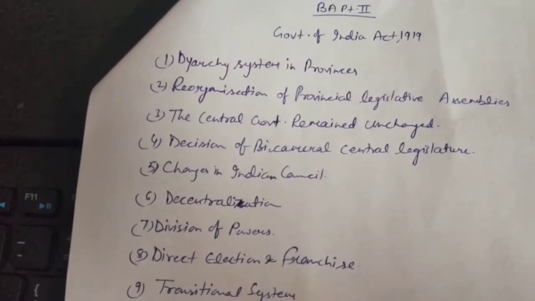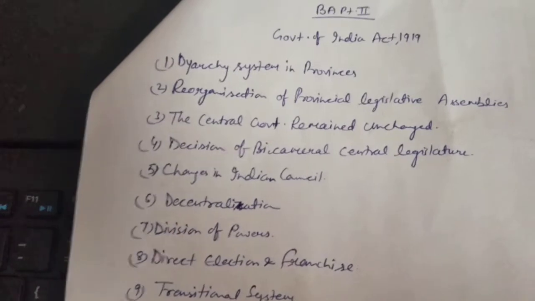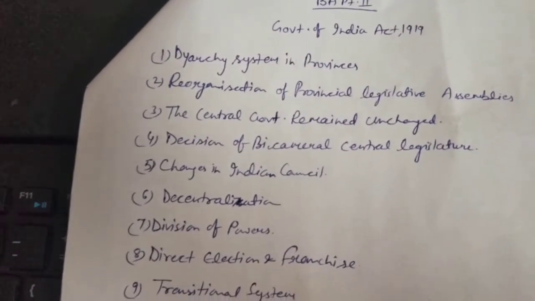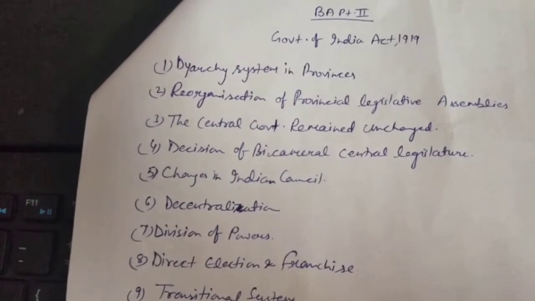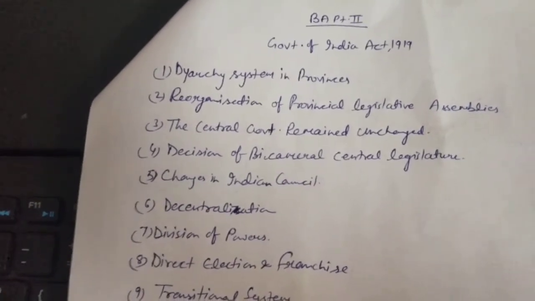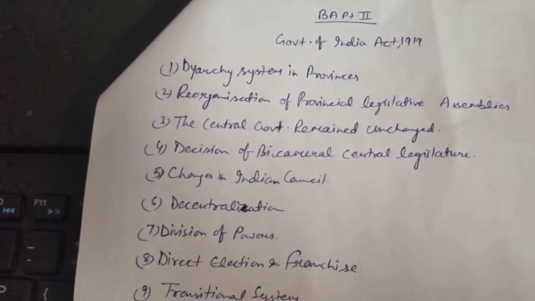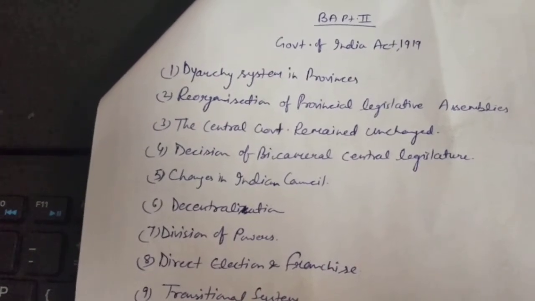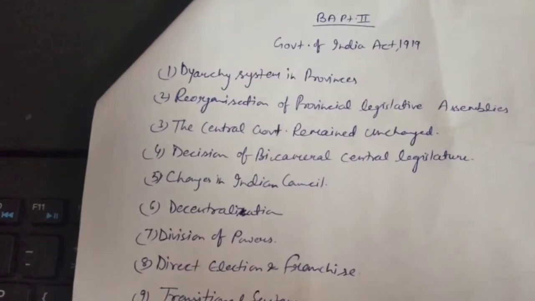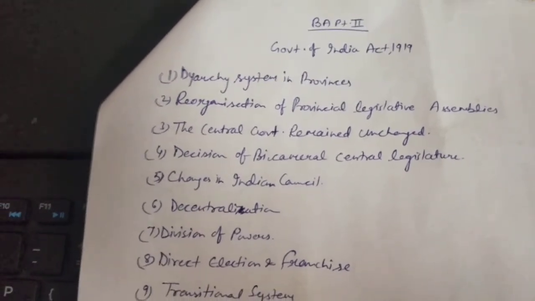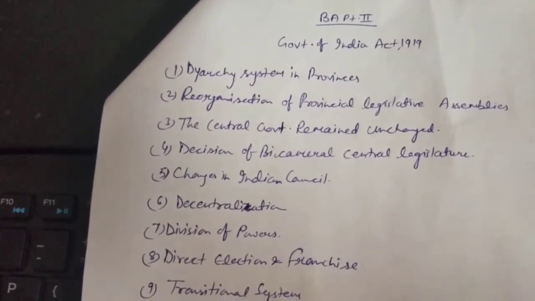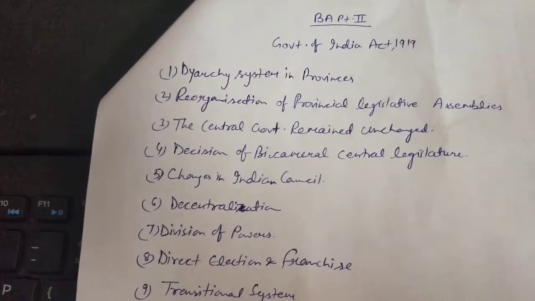etc., and transferred subjects were like education, etc. The reserved half subjects were for the governor, and the transferred subjects were in the hands of Indian ministers, who were accountable to the legislature for their works.